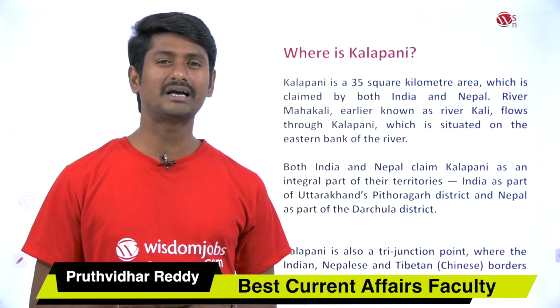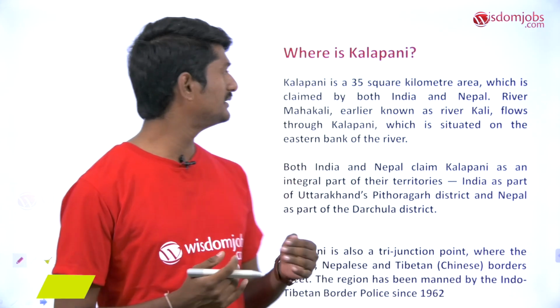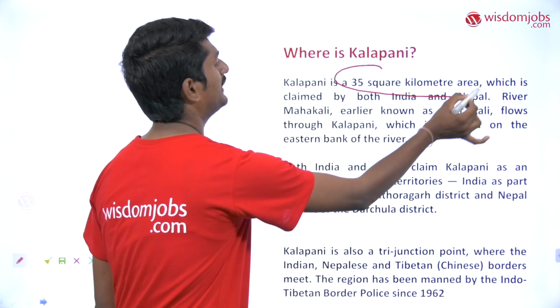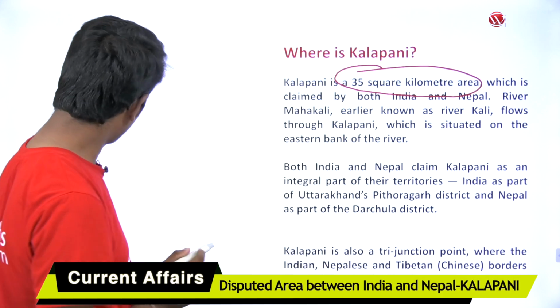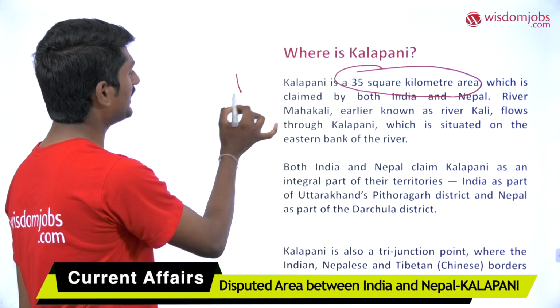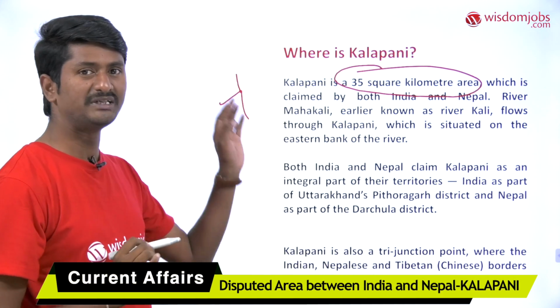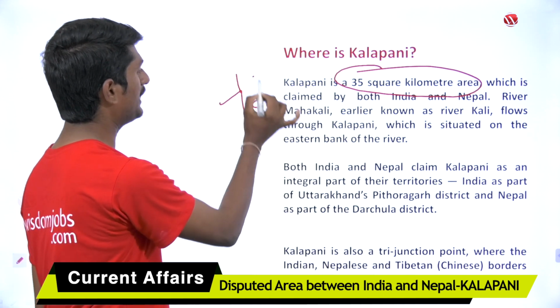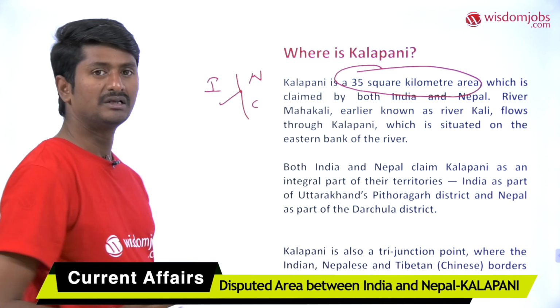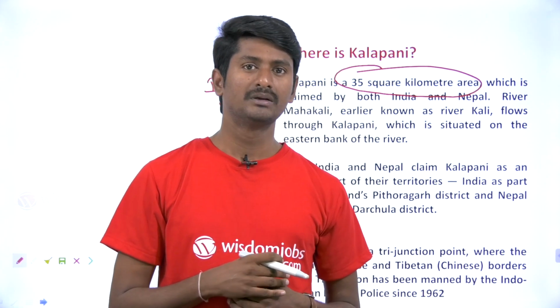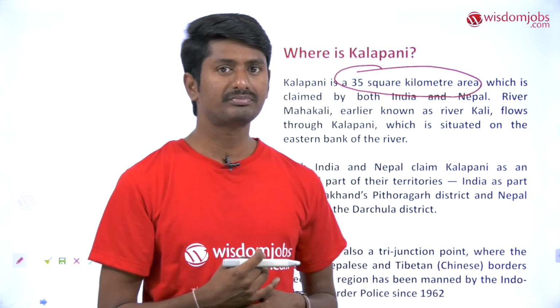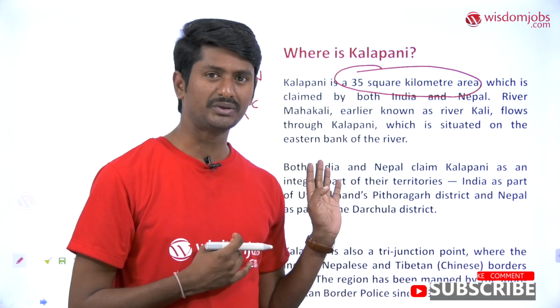So here, what is Kalapani? Kalapani is a 35 square kilometer area which is a disputed area between Nepal and India. It is basically a tri-junction border, between China, Nepal and India. So it is like the Doklam issue which has erupted between India and China. In a similar way, it is also a tri-junction border.